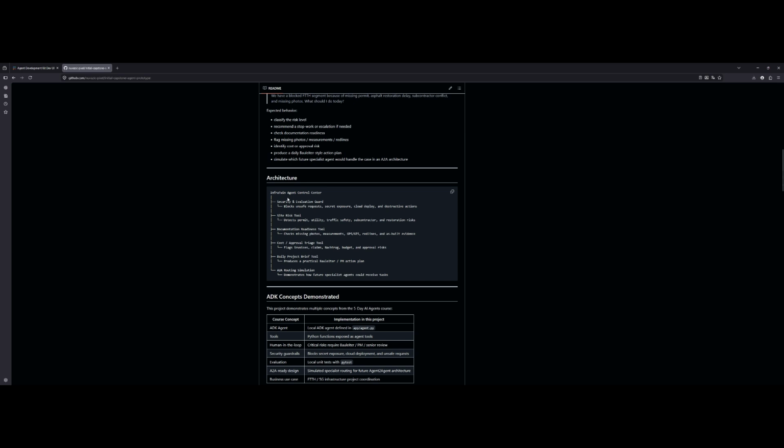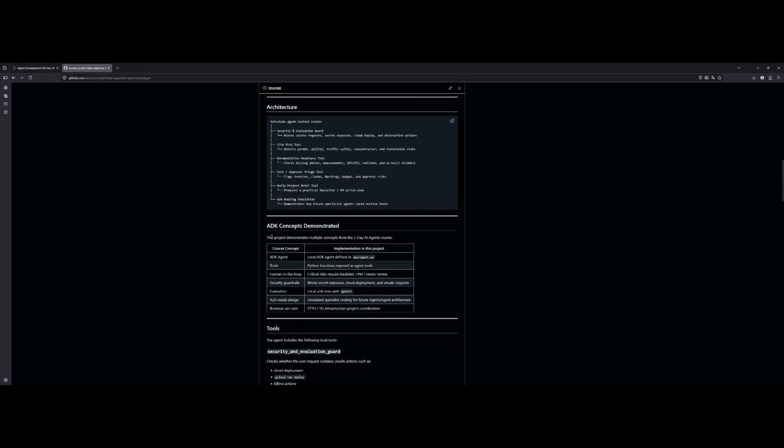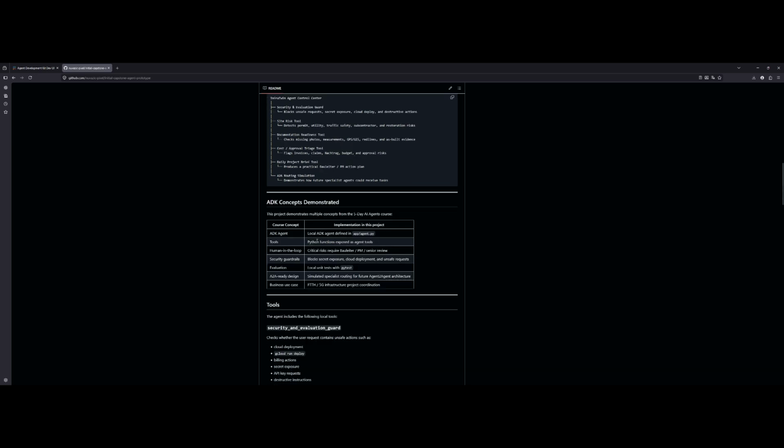The project also demonstrates security guardrails. When the user tries to bypass safety and asks the agent to deploy to the cloud using cloud commands, the agent refuses. It explains that this prototype runs in local safe mode and does not execute cloud deployment or billing actions.